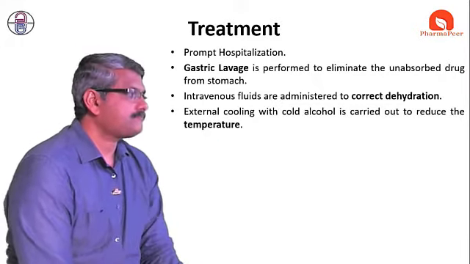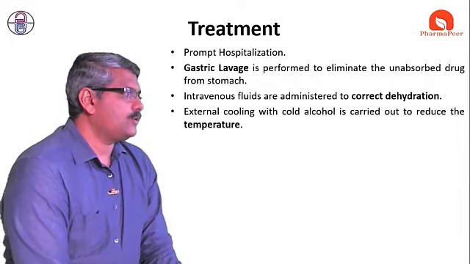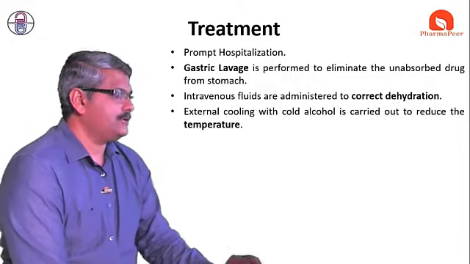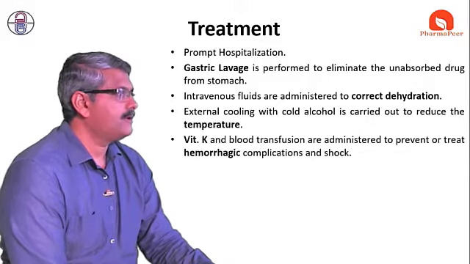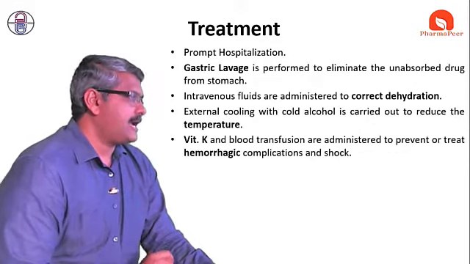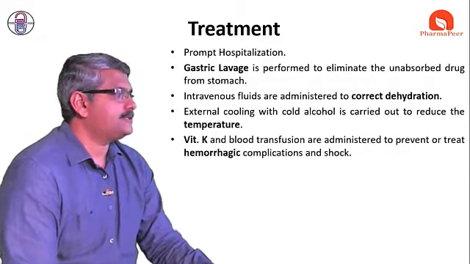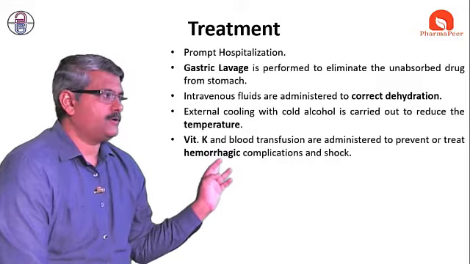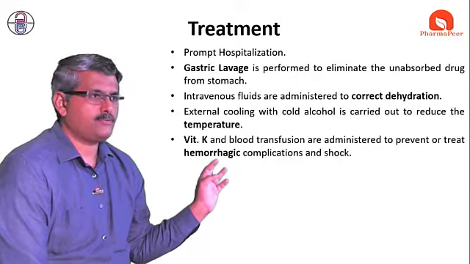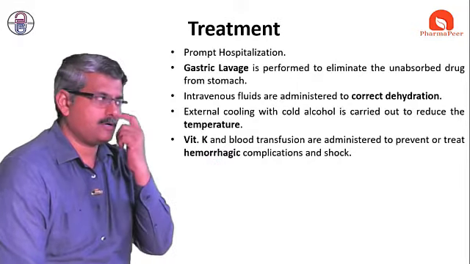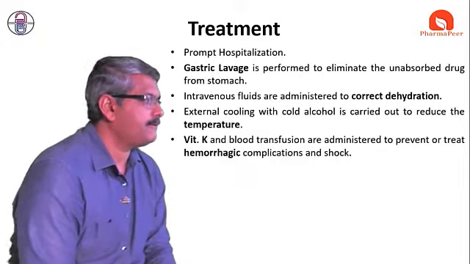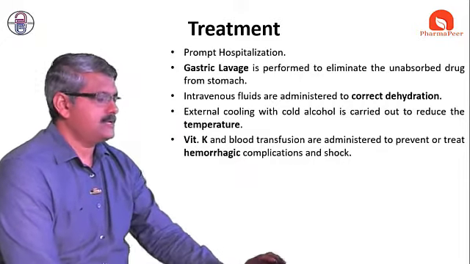Next one is external cooling with cold alcohol to reduce the temperature. Vitamin K and blood transfusion are administered to prevent or to treat hemorrhage. You treat hemorrhage because coagulation is not possible, or sometimes coagulation does not occur. That's why vitamin K is preferred for proper coagulation.